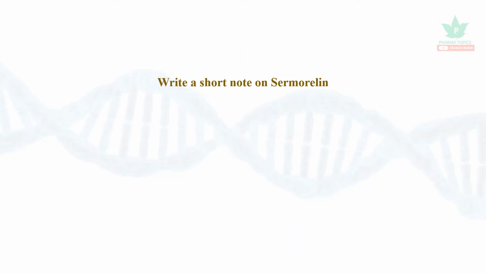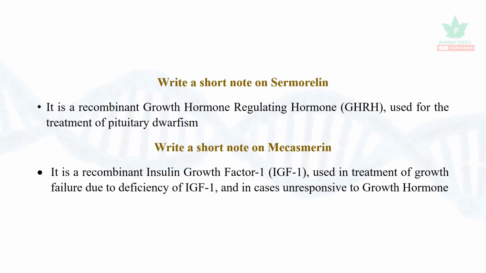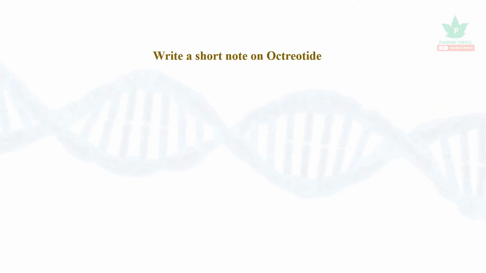Let us have a short note on sermorelin. It's a recombinant growth hormone regulating hormone used for the treatment of pituitary dwarfism. Mecasermin. It's a recombinant insulin-like growth factor IGF-1, which is used in treatment of growth failure due to deficiency of IGF-1, and in cases where the patients are unresponsive to growth hormone.